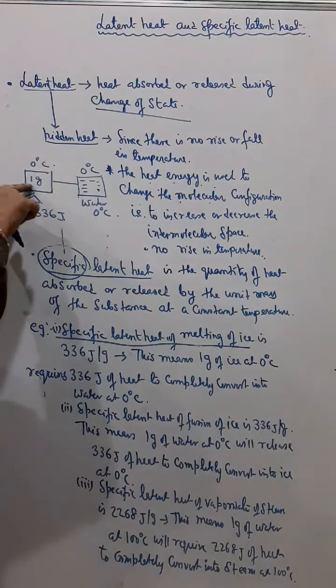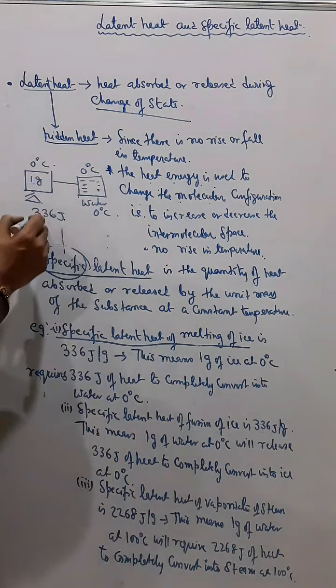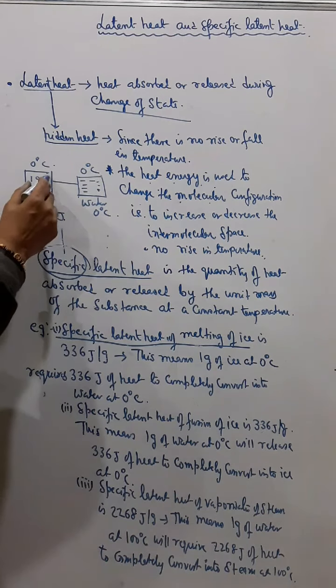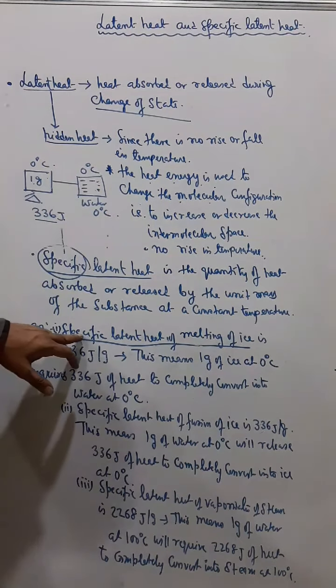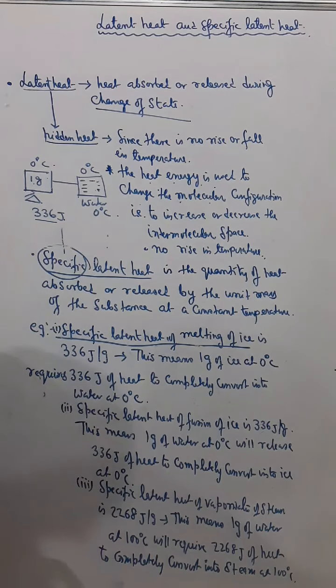So ice to water, 1 gram of ice requires 336 joules to completely melt into water at 0 degree Celsius, and that is called specific latent heat of melting of ice.